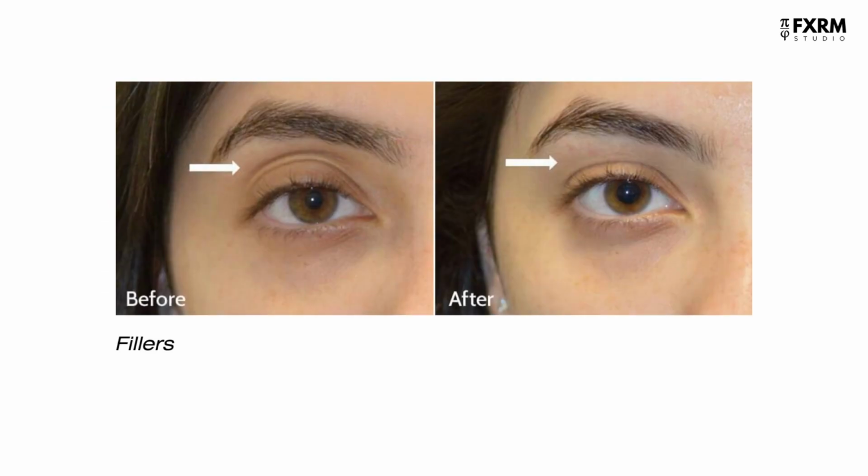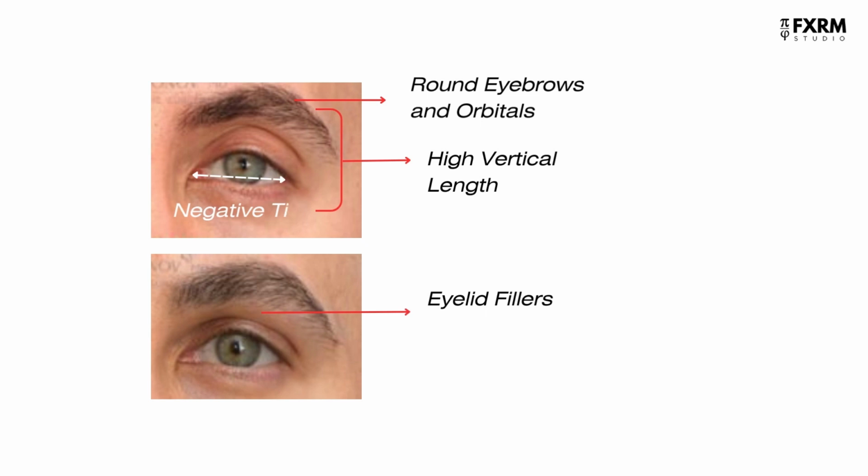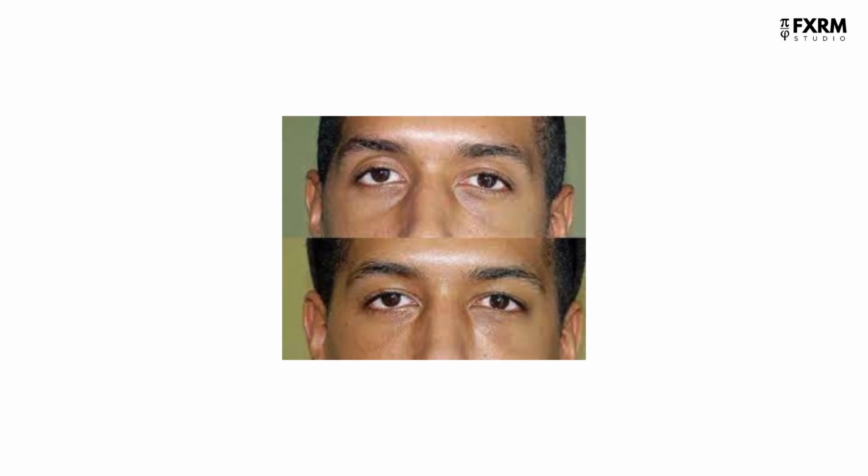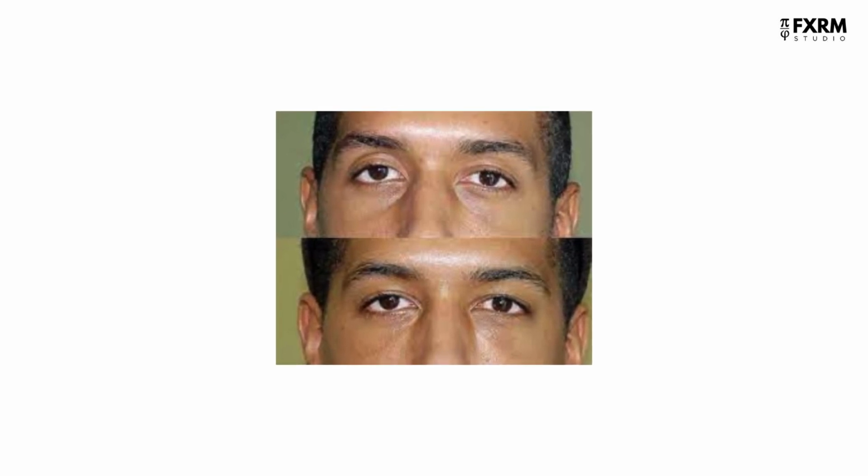Upper eyelid fillers can be useful in some cases. For example, this subject has round orbitals, a round eyebrow shape with a very high vertical height of his orbitals and a negative canthal tilt. If your eye area is this bad, you are probably not gonna achieve the results you are looking for with implants. It's more reasonable to go with fillers. It's better to analyze your flaws before going for a certain surgery to prevent damaging your face and wasting your money. This subject's main flaw is his extreme negative canthal tilt, not upper eyelid exposure.